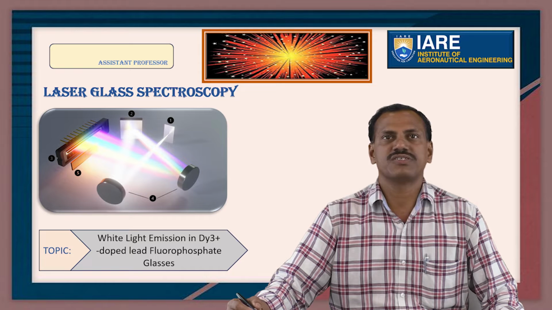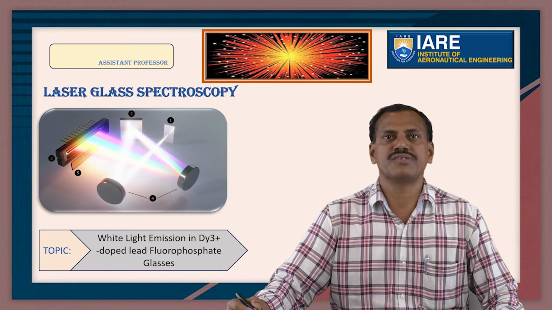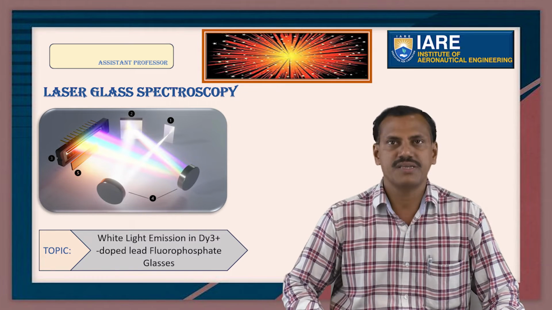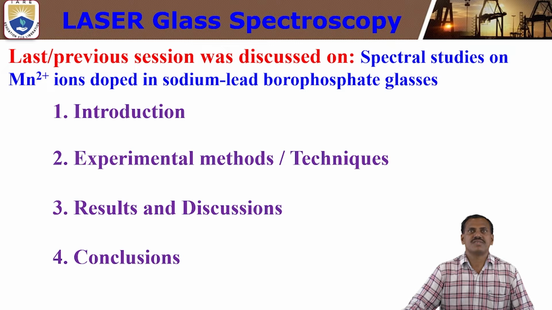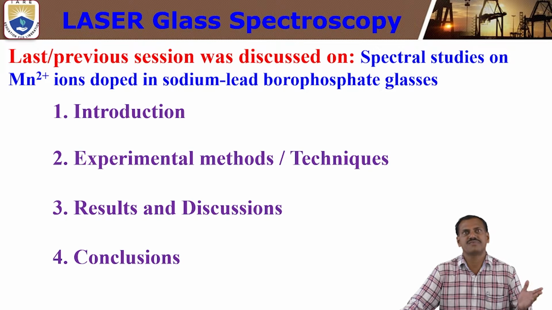Today, I am going to discuss the main topic, laser glass spectroscopy. In that topic, we are going to discuss white light emission in dysprosium 3+ doped lead fluorophosphate glass. In the previous sessions, we discussed different kinds of transition metal ions. In the last 5 lectures we discussed the spectral studies and EPR analysis of the transition metal ions, mainly iron 3+, manganese 2+, and chromium 3+ ions.